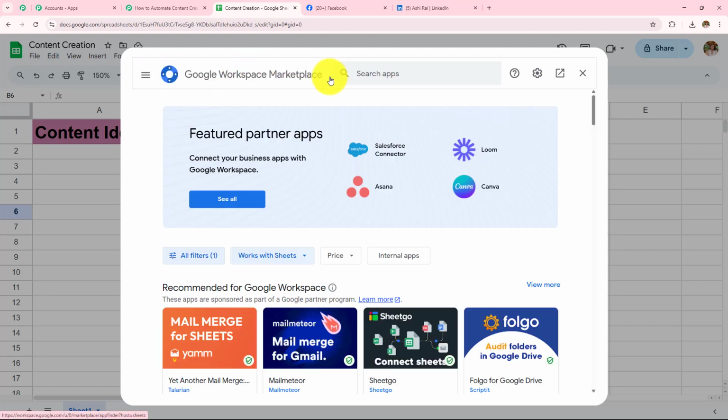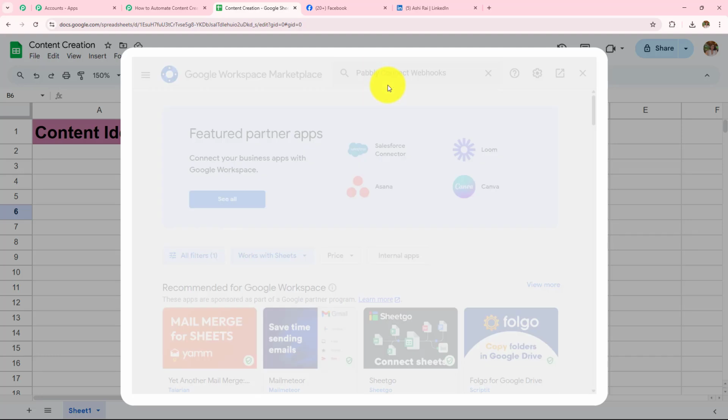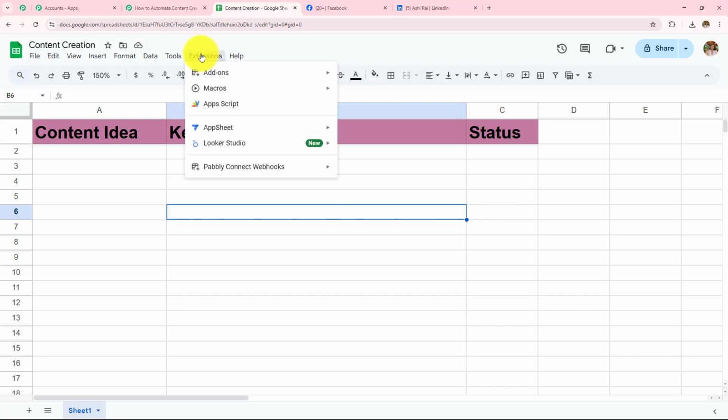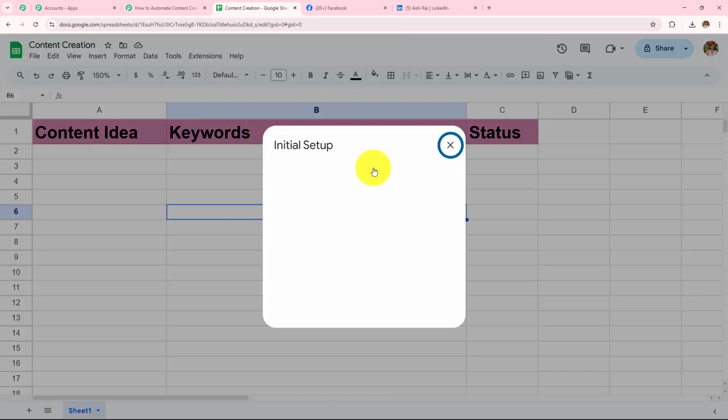So here Google Workspace Marketplace has appeared in front of me, where I am going to search for Pabbly Connect Webhooks. And it is showing installed because I have already installed this in my Google Sheets. But if you are doing this for the first time, make sure that you follow the same process and install this in your Google Sheets. Now, after you have installed this Pabbly Connect Webhooks, it will start appearing over here. So you have to go to this Pabbly Connect Webhooks, and then you have to go to this Initial Setup.